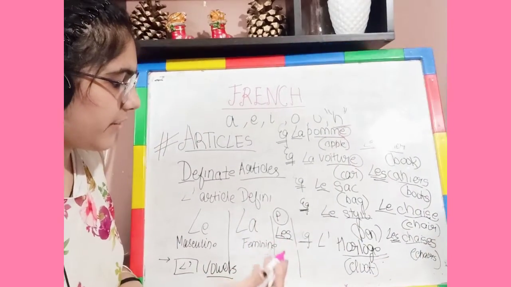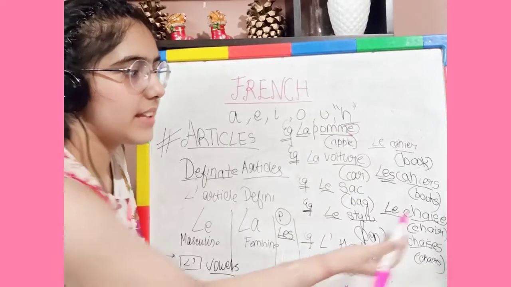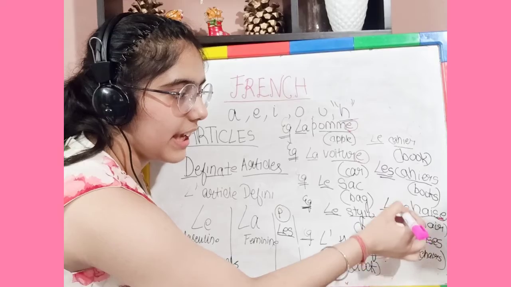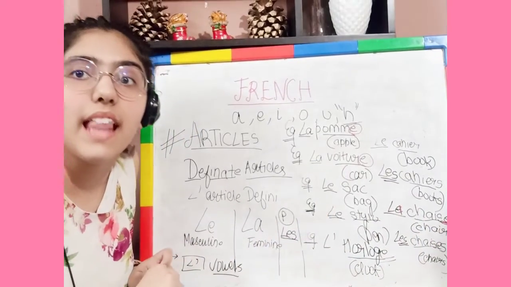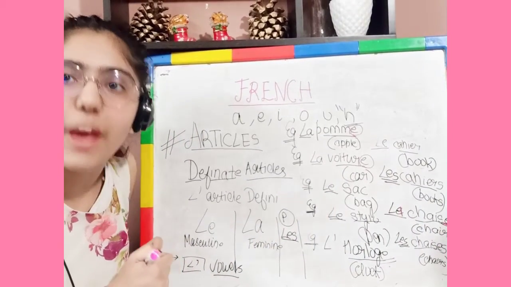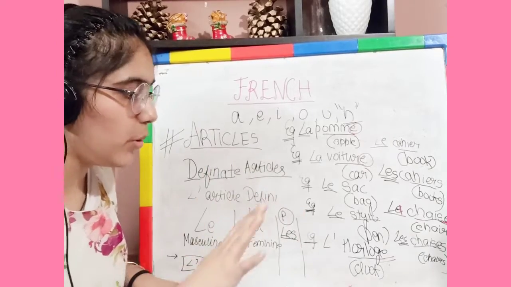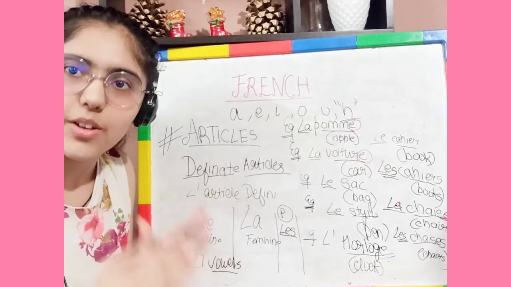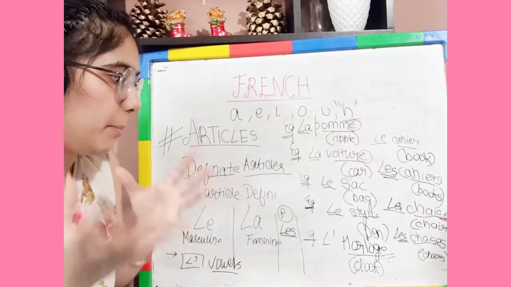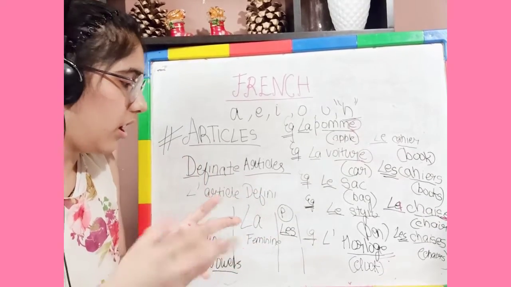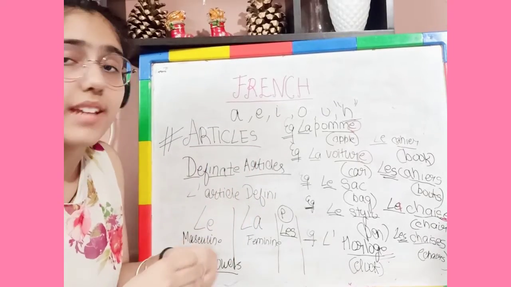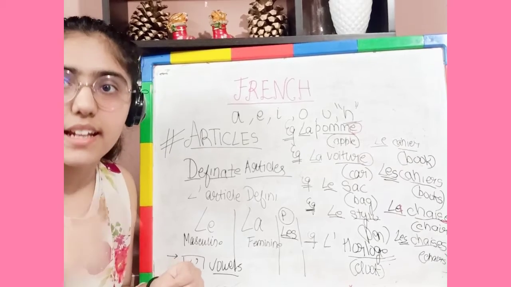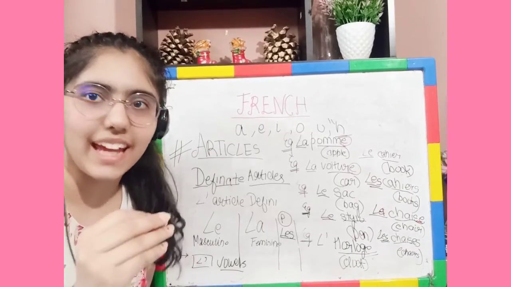In most cases, if you are not able to learn them, a word which ends with the letter e mostly takes la. That means it is la chaise, a feminine word. And in the plural, for both masculine and feminine, we use only les. It doesn't matter whether the word is plural or singular, masculine or feminine, or starts with a vowel; in the plural we write les. Okay, so it is pronounced lay.